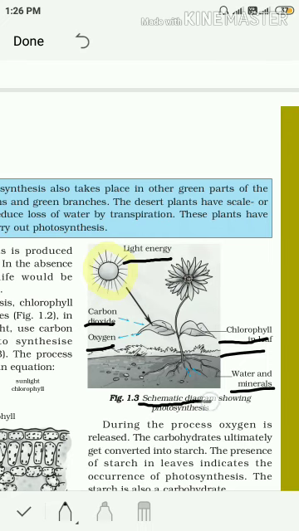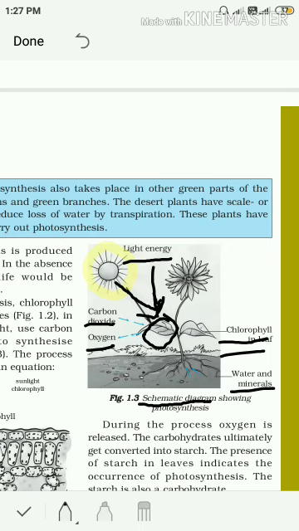In this figure, it is clearly mentioned that this light energy is absorbed by the plants. Which part of the plant? Leaves. So leaves are absorbing this light energy, it means that leaves are absorbing the solar energy.